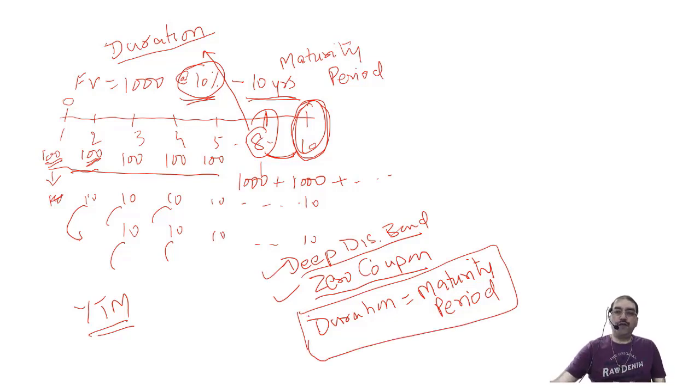So this is the concept of duration. What is the definition? Duration may be defined as the weighted average life of a bond, which eliminates the risk of change in interest rates. The weighted average life of the bond. So the duration is that period of 8 years. The period of 8 years is going to be the weighted average life of the bond, which eliminates the risk of changes in interest rates.